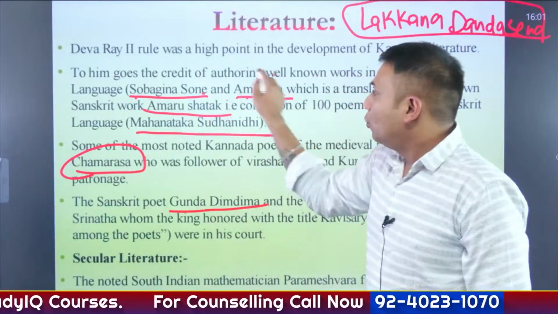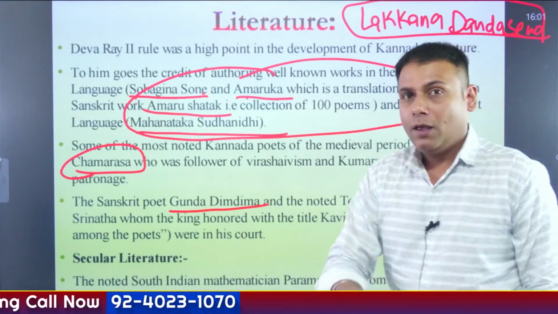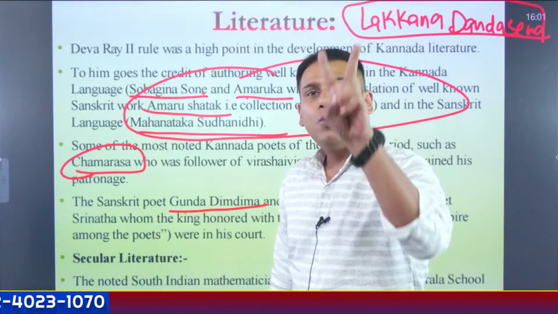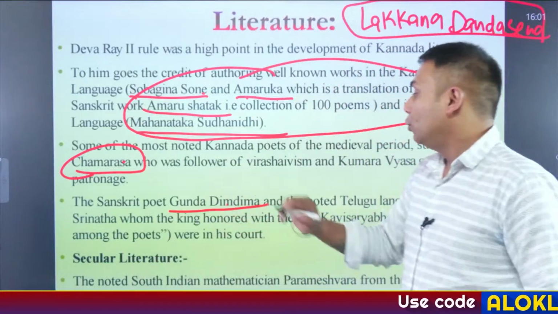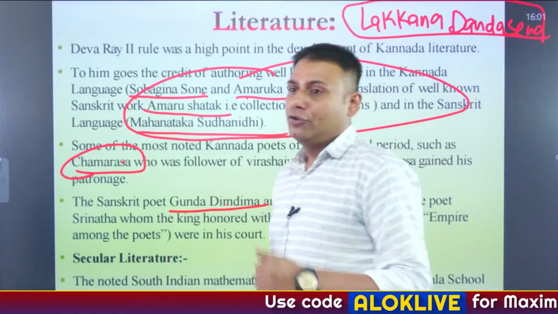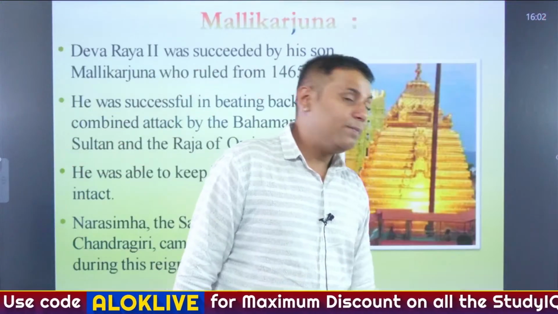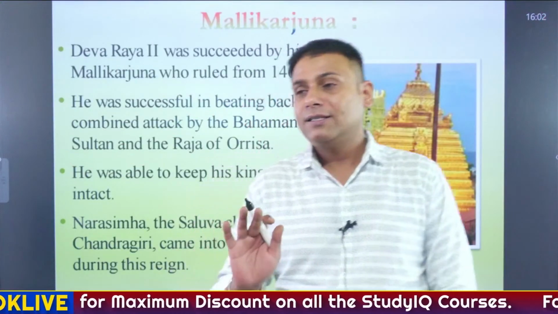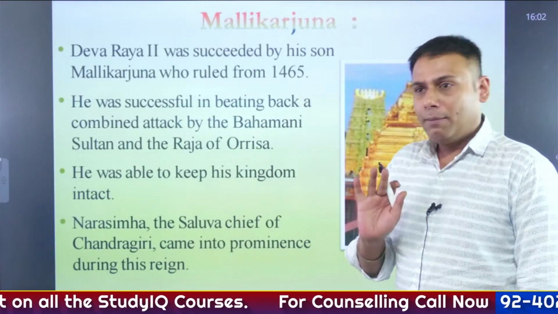These works are attributed to Deva Raya. He patronized two major scholars at that time, Chamaras and Gunda Dimdima. So just remember these things about him. The Virupaksha temple was reconstructed during his time.